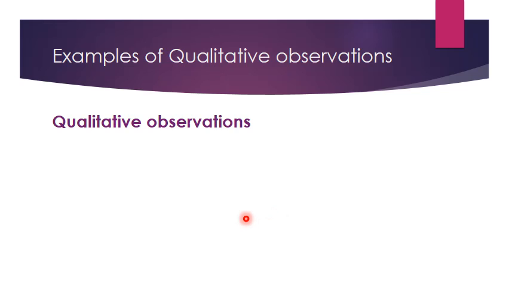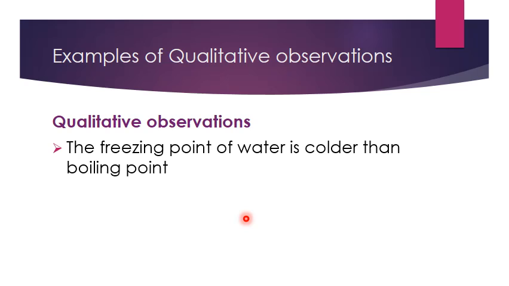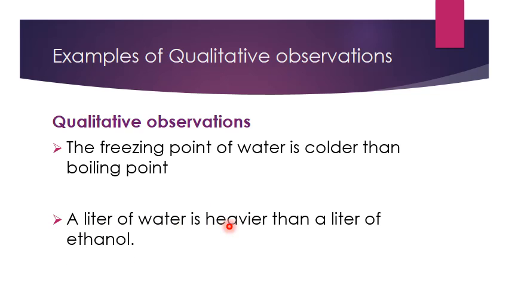Examples of qualitative observations. The freezing point of water is colder than the boiling point. This is not very accurate data. A liter of water is heavier than a liter of ethanol. Again, comparatively, the qualitative data is not very accurate.